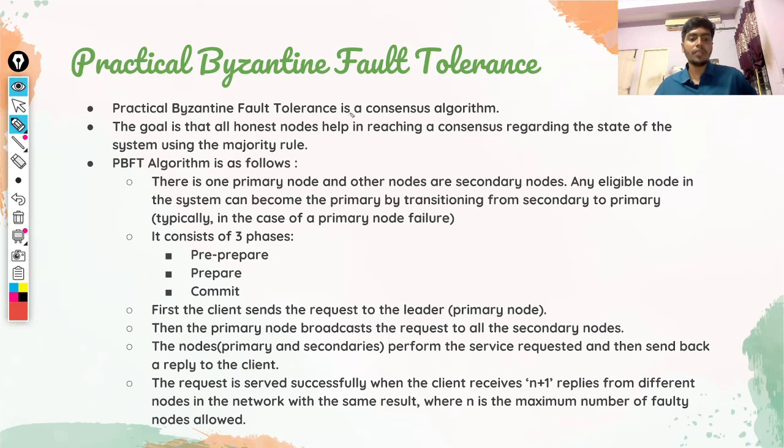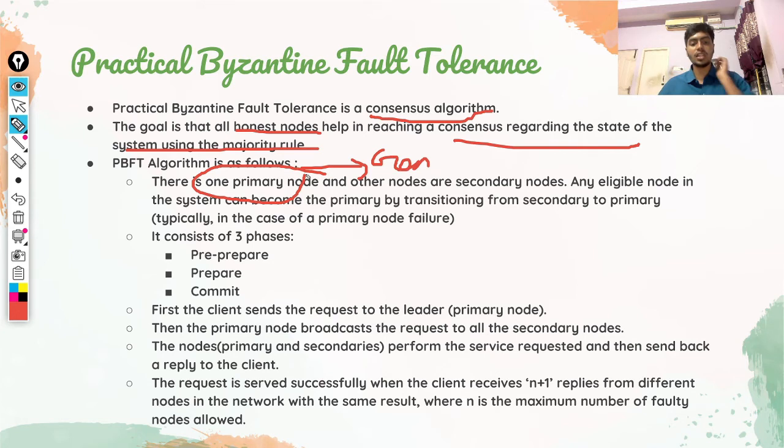Practical Byzantine fault tolerance is a consensus algorithm. The goal is that all honest nodes help in reaching a consensus regarding the state of the system using the majority rule. The PBFT algorithm is as follows. There is one primary node, which we relate to the general. The general is considered the primary node.